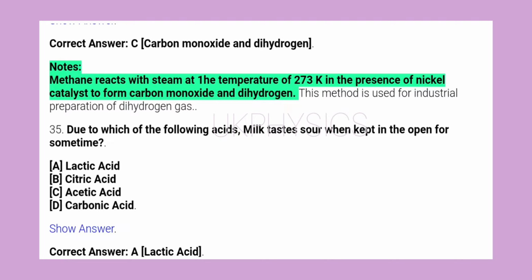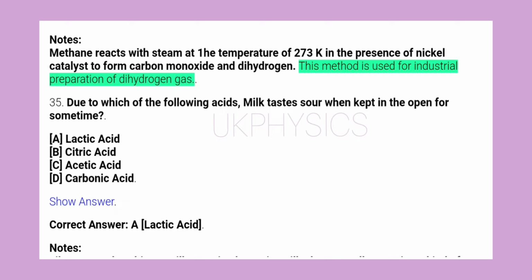Notes: methane reacts with steam at a high temperature of 1273 kelvins in the presence of nickel catalyst to form carbon monoxide and dihydrogen. This method is used for industrial preparation of dihydrogen gas.